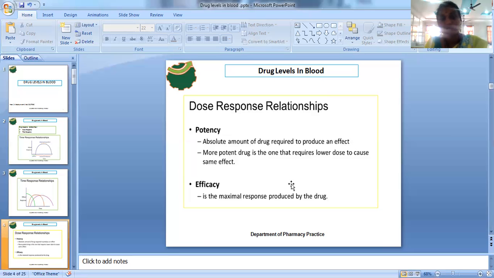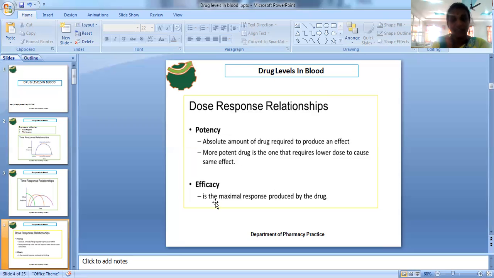That means the dose will change with respect to the drug characteristics, and apart from that it will also change with respect to the patient age. So what is potency? The amount of the drug required to produce a particular clinical effect. A more potent drug requires a minimum or lower dose to cause that same effect.